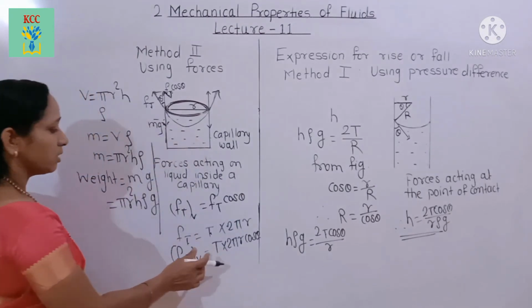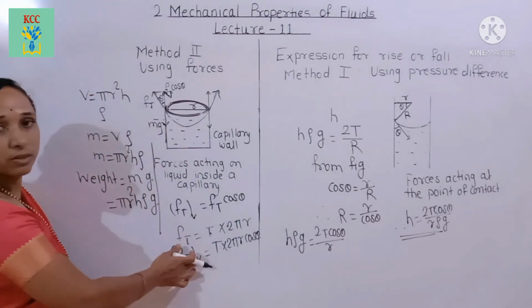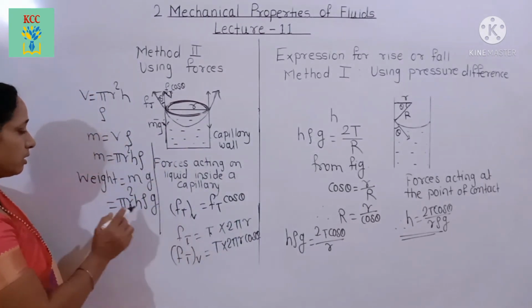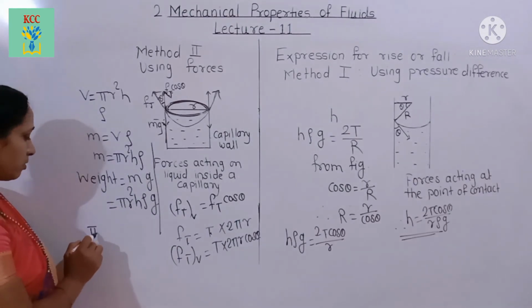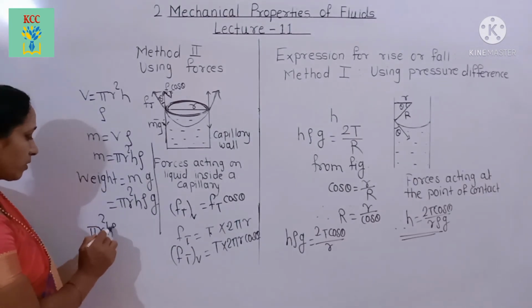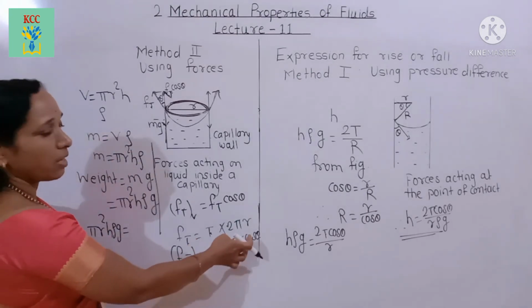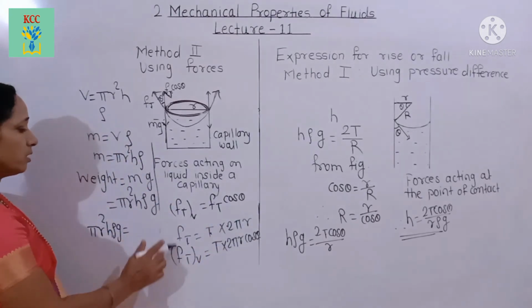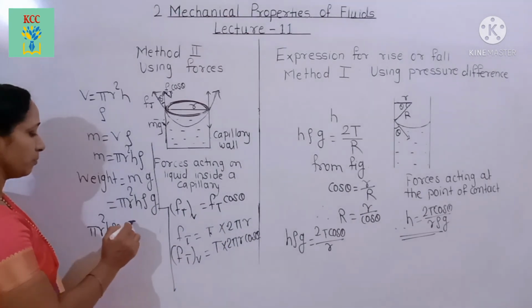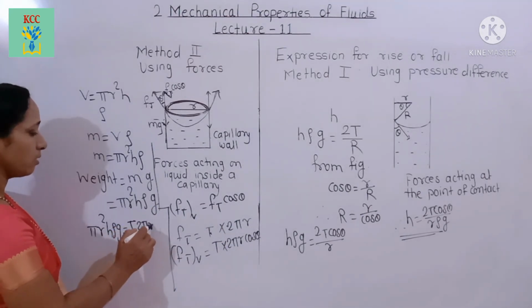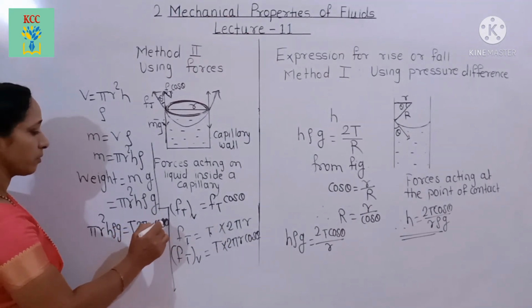Therefore from these two equations we get pi r square h rho g equal to T into 2 pi r into cos theta.